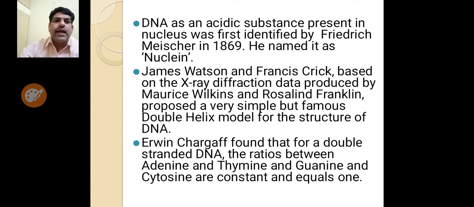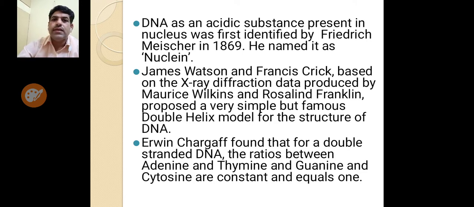James Watson and Francis Crick, based on X-ray diffraction data produced by Maurice Wilkins and Rosalind Franklin, proposed a very simple but famous double helical model for the structure of DNA.